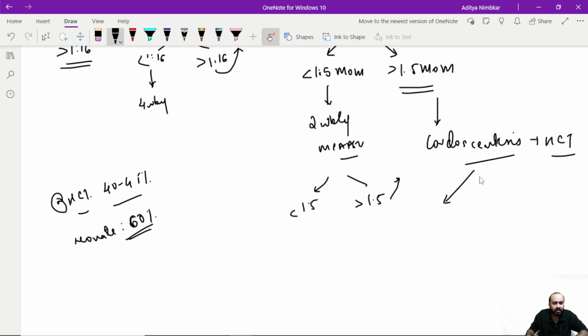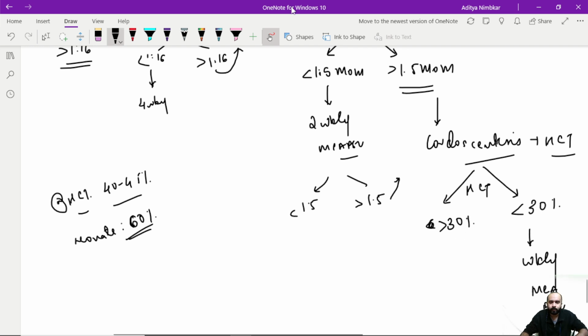So on cordocentesis, if the hematocrit is more than 30%, then I will not do anything. I will just call her back after 1 week for doing her MCA PSV. So basically, if it is more than 30%, then I would know that I don't need to worry about it right now. The hematocrit is still slightly okay. I don't need to worry much. I'll call her every week for fetal MCA PSV.